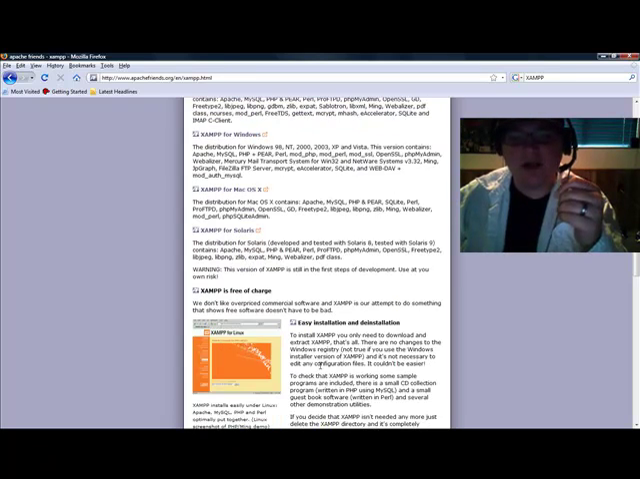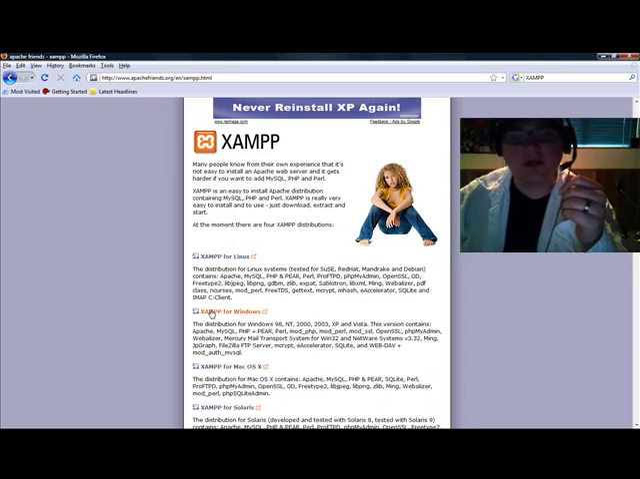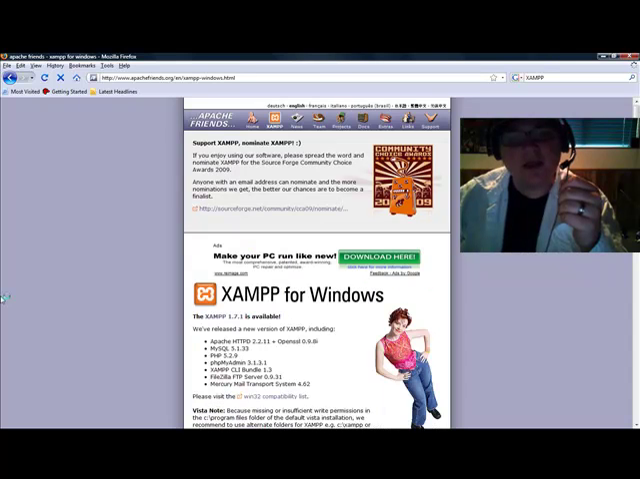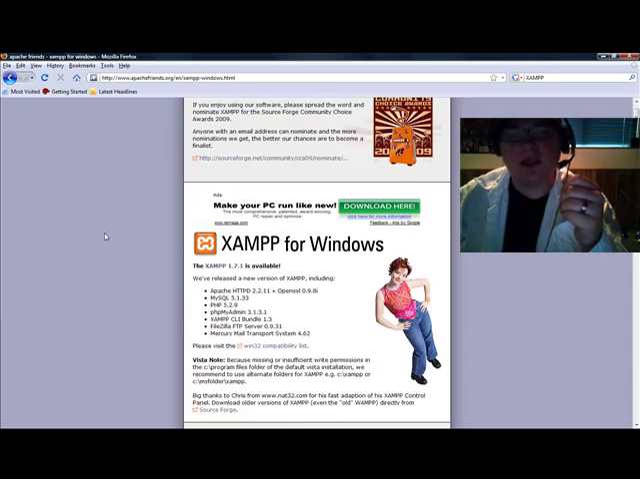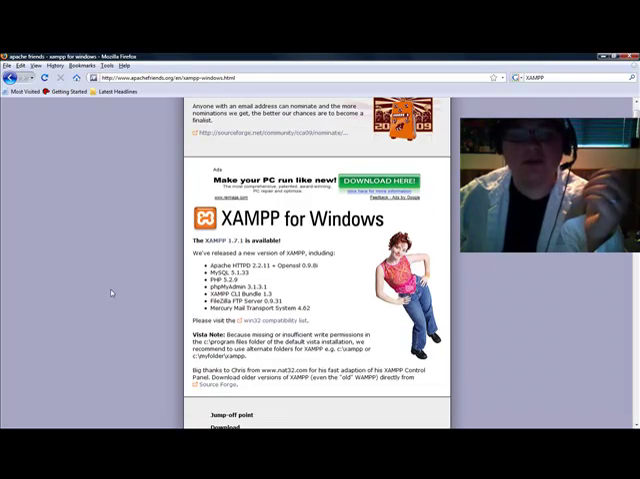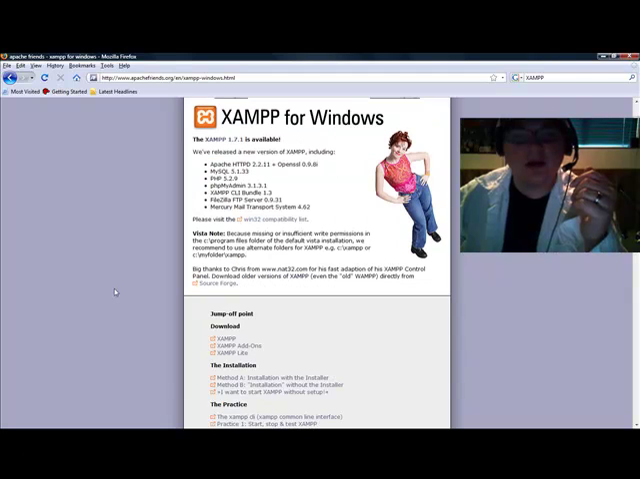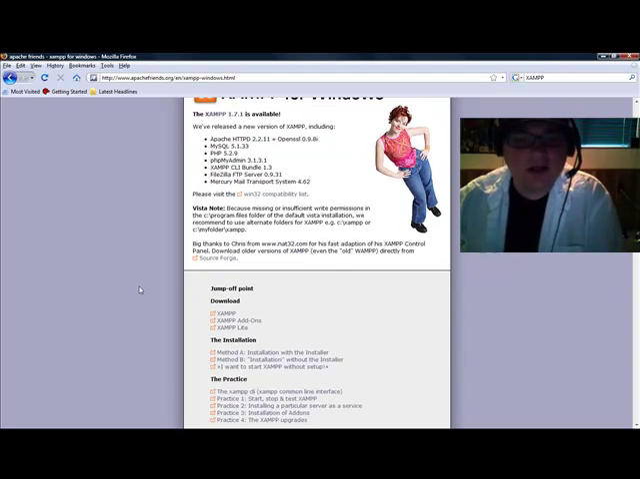XAMPP is free. It's easy to install. We're going to go ahead and do XAMPP for Windows today. Select that. And we are looking at what it has with this package. We got Apache, MySQL, PHP, PHPMyAdmin, and a couple other things, including an FTP, a mail transport system. You know, a couple different good features that would help out any web designer.